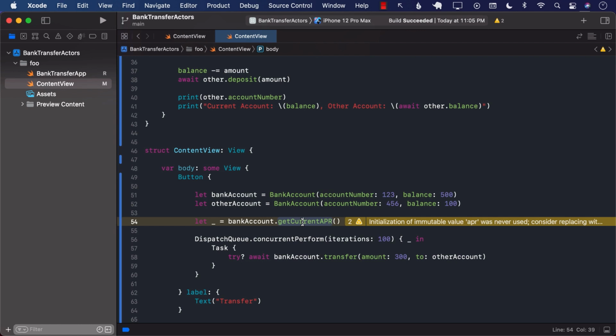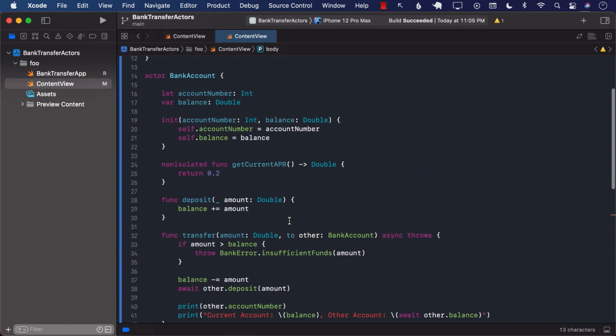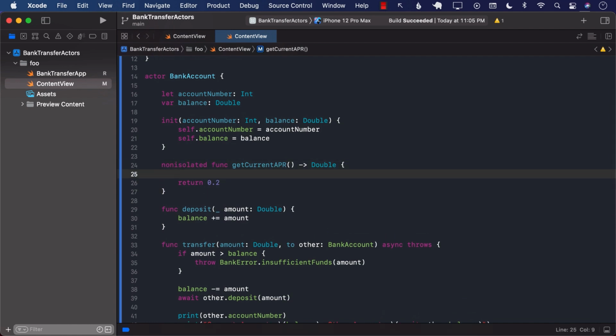Now what if we are trying to change something inside the getCurrentAPR? So if we go back to the function and try to change the balance, it is going to complain because this particular function is marked with non-isolated. So this means that it was not really allowed to change these values in the context that we are currently in. We cannot really mutate anything. We cannot really change anything. This is a non-isolated context. So we can't really do that.